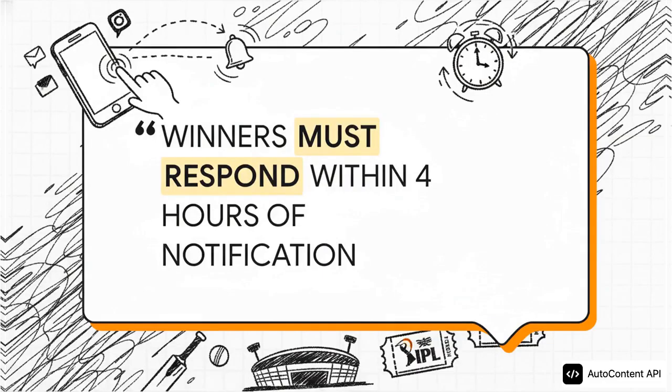Okay, now I need everyone to listen up, because this next rule is probably the most important and time-sensitive one of all. Winners are going to get a notification through an Instagram DM. Here's the catch. You must respond within just 4 hours. 4! If you miss that window, you could lose the prize. So seriously, turn on your notifications for Instagram right now.